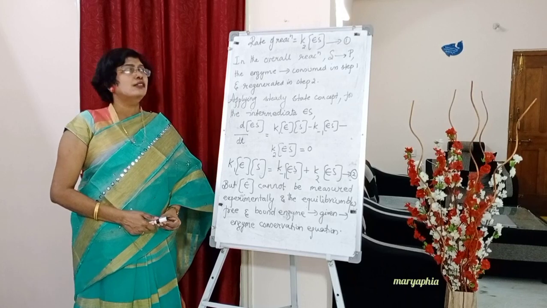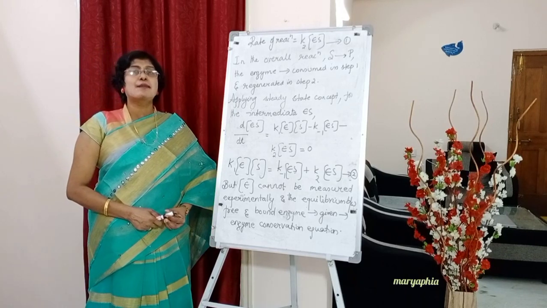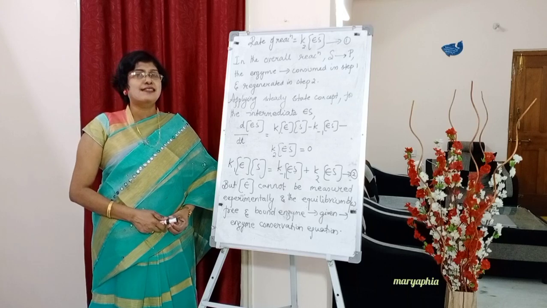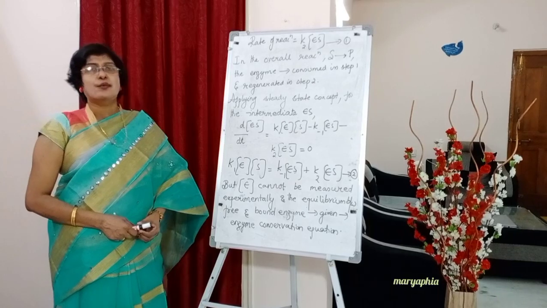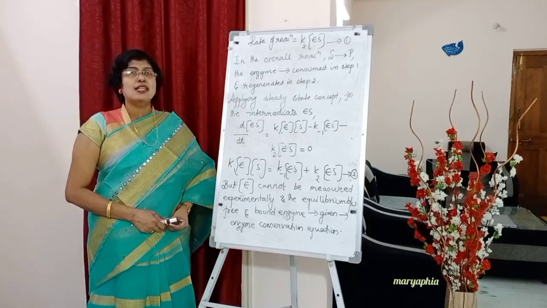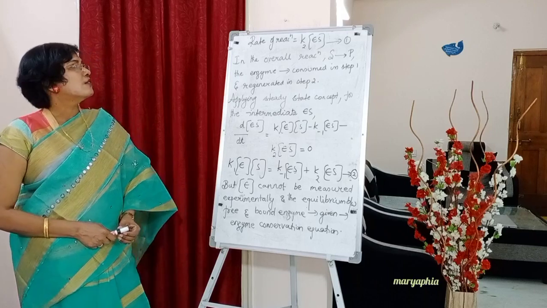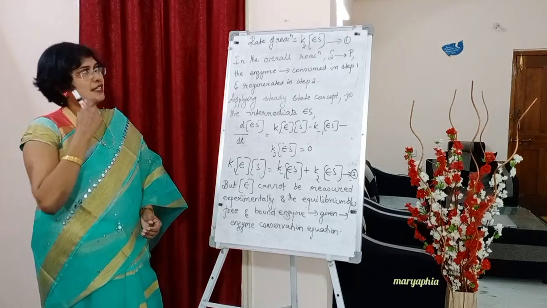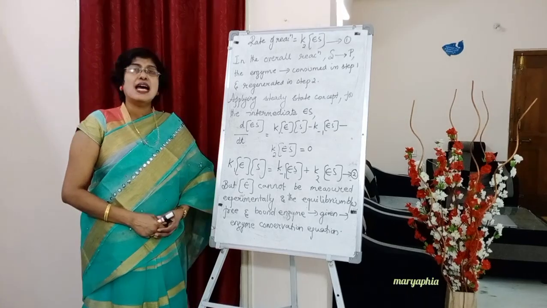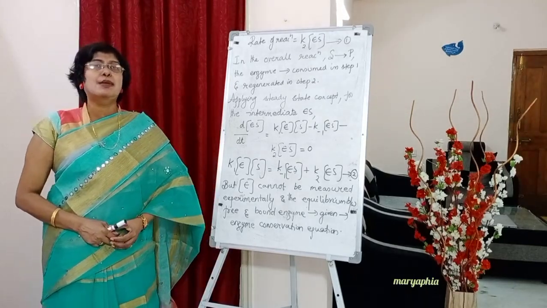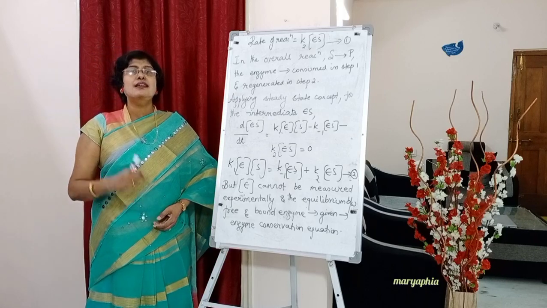So below write down, rate of reaction. This can be written from the slow step, students, which is the rate determining step. Rate of reaction is equal to K2 into concentration of ES. Mark this as equation number 1.